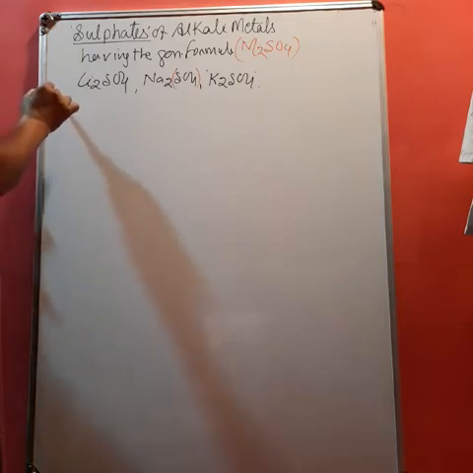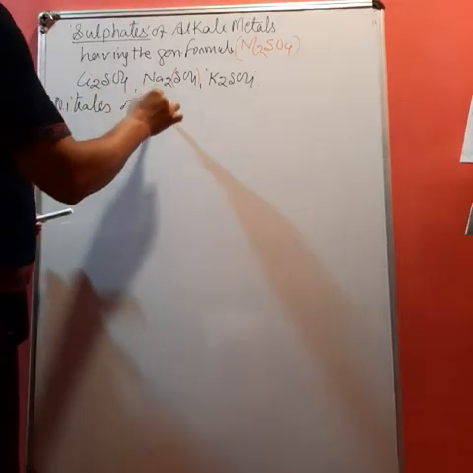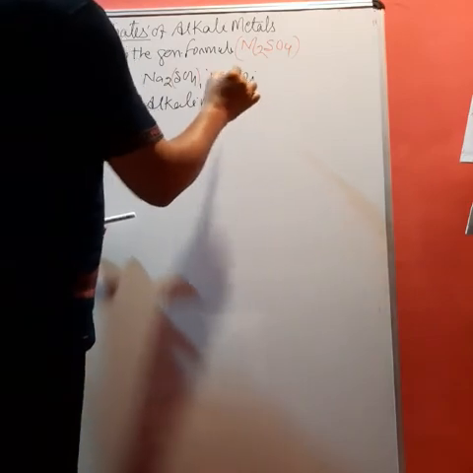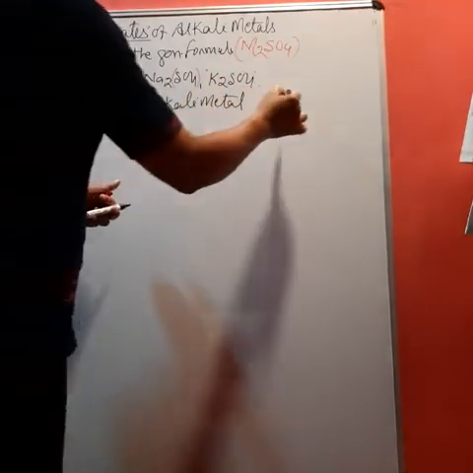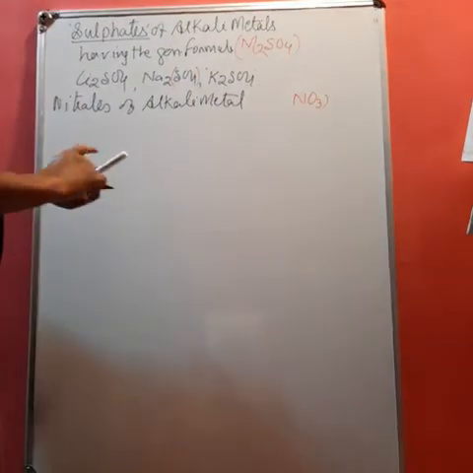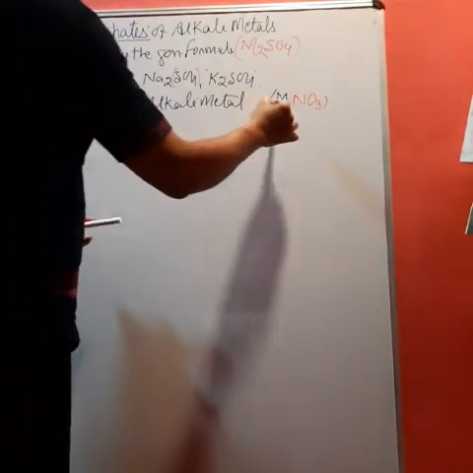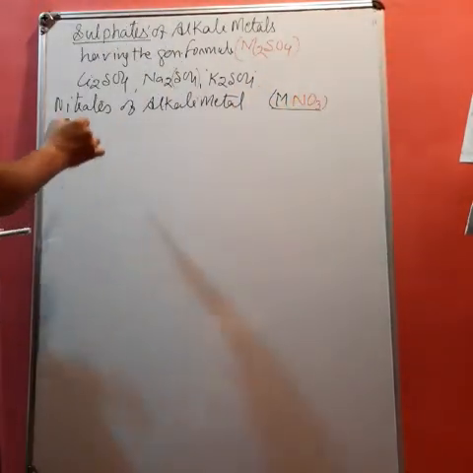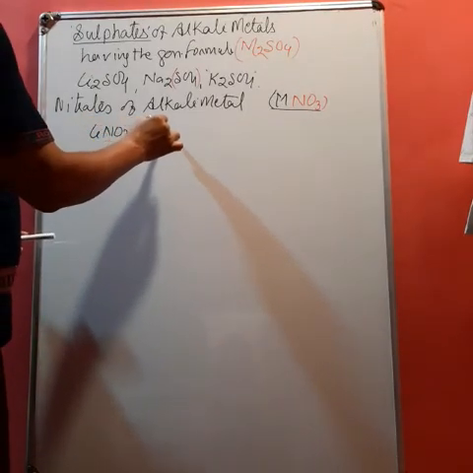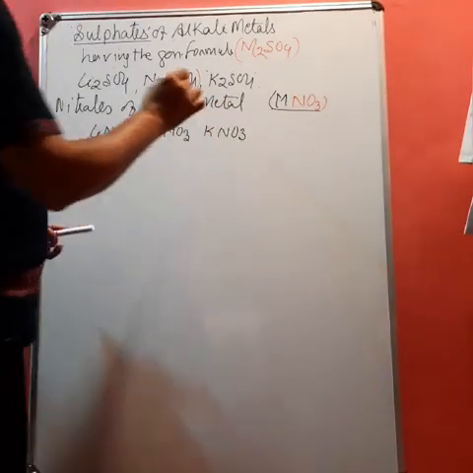Next one is nitrates of alkali metals. Now, the nitrate is denoted by NO3, and its valency is only 1. Therefore, with a metal whose valency is also 1, the general formula will become MNO3, like LiNO3, sodium nitrate NaNO3, KNO3.